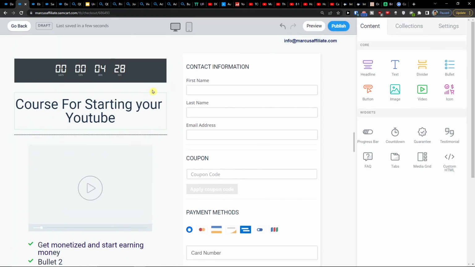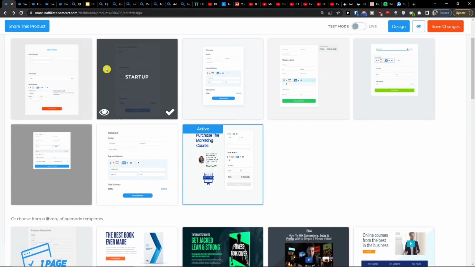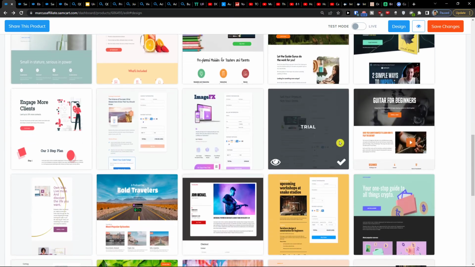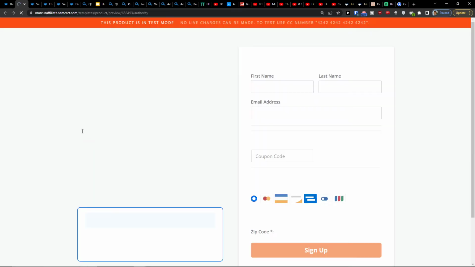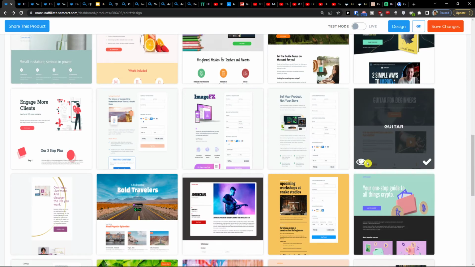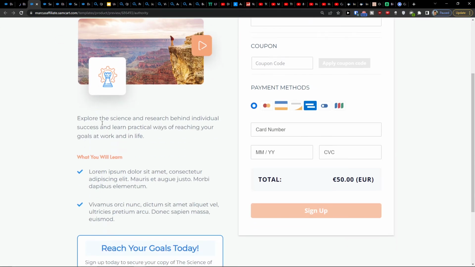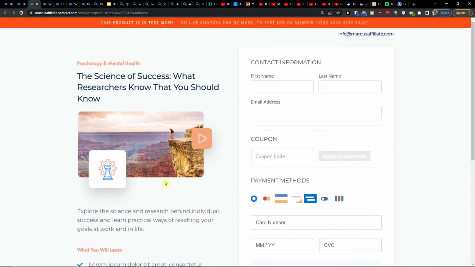Now, when you have this and when you create your checkout page, definitely recommend use the templates here like this one. Like this template is really amazing. And also, even this guitar here is good. And you can easily just take it and edit it as you need. And just change the text, change everything, and you're good to go.